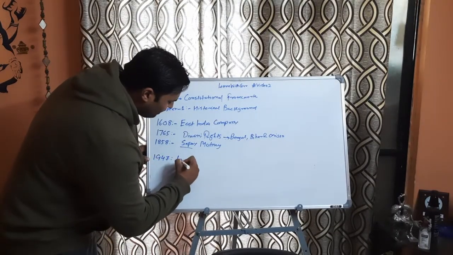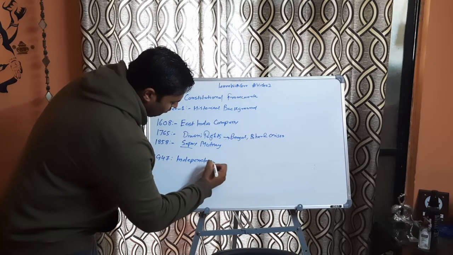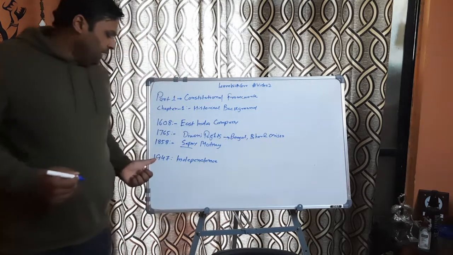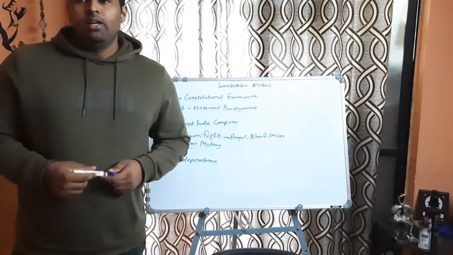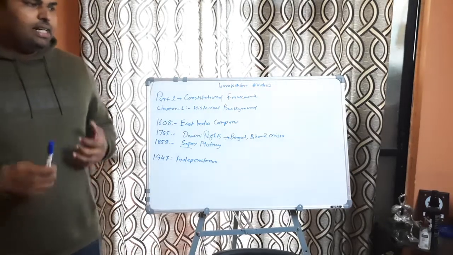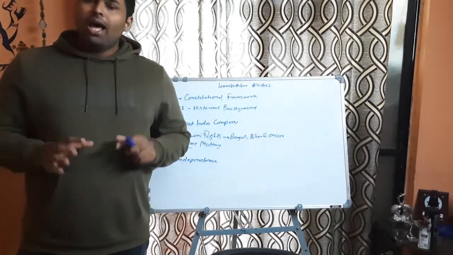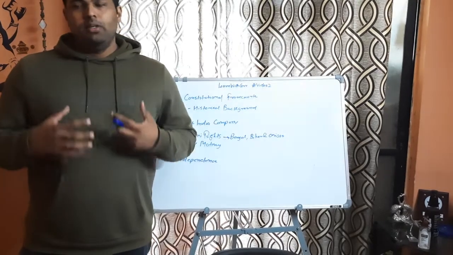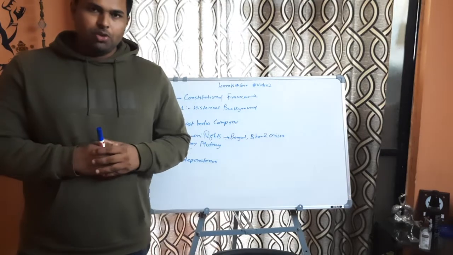So in 1947 India got independence. But when Britishers were leaving India, it was decided that India, to run its own businesses, to run the country, should have a constitution, right? And as you know, we have the lengthiest written constitution in the world.